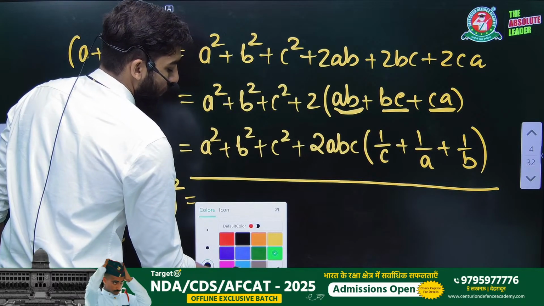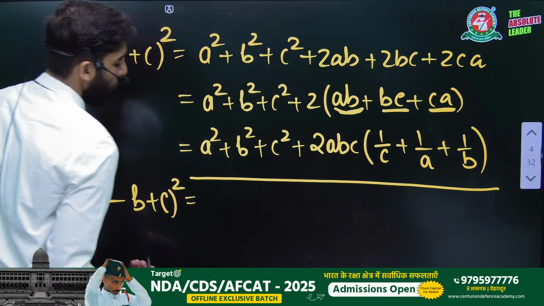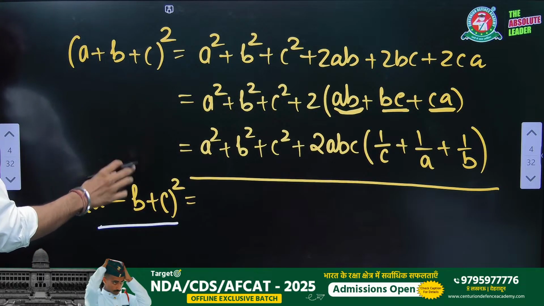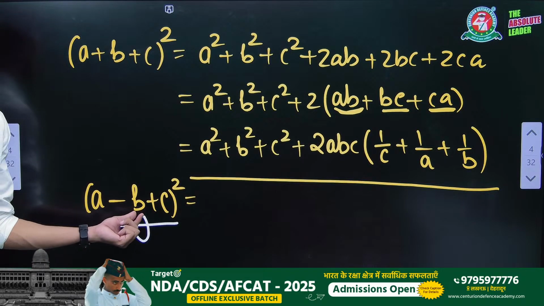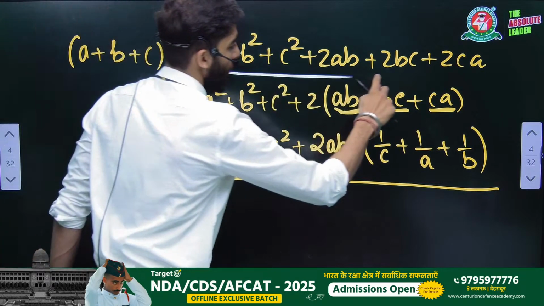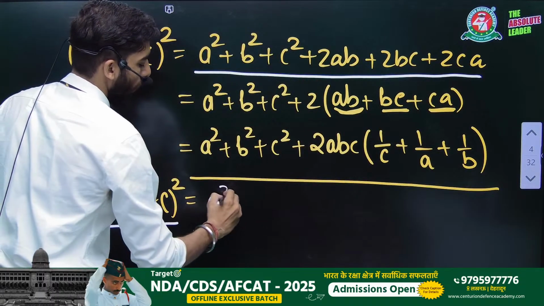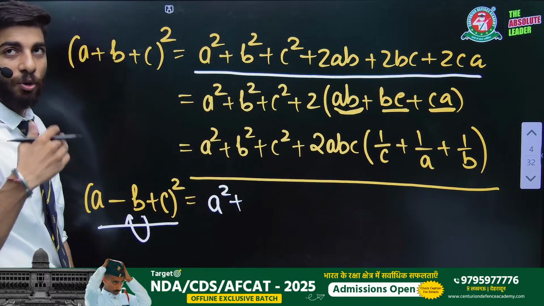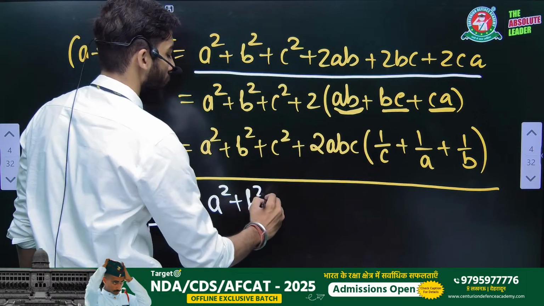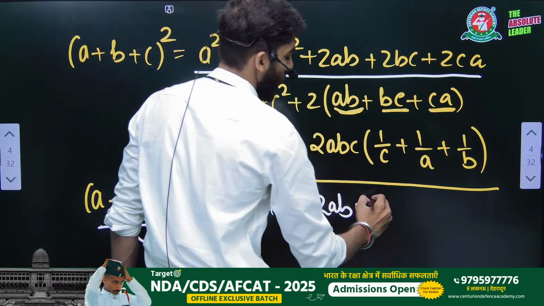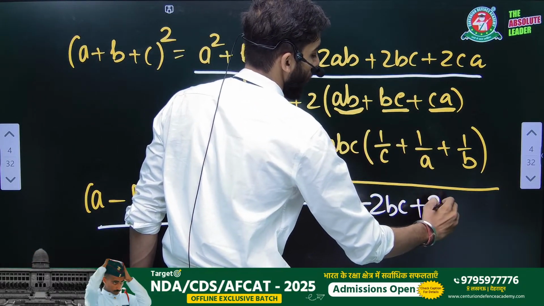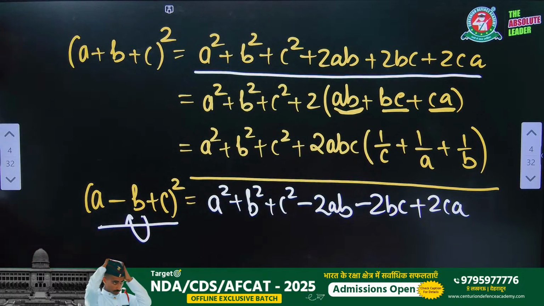If you encounter any minus sign in this formula, how you will learn the formula, just note it down: if the minus sign is in front of B, everywhere there is B, just put a minus sign there. So A square plus, if you put minus B here, minus B to the square, that is B square, so I'm going to write B square only, plus C square minus 2AB, because B has the minus sign. Similarly 2BC, similarly 2CA. If you put minus B here, we are going to get this. I hope these things are clear for you, right?